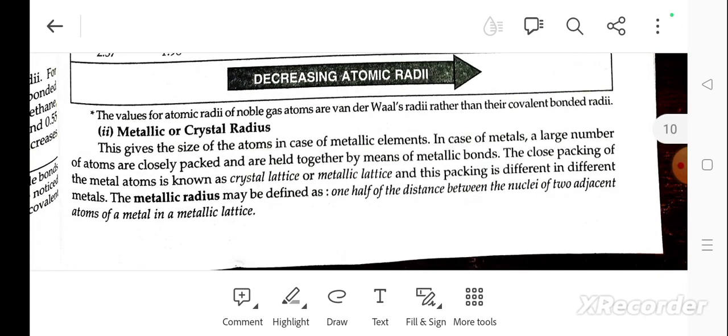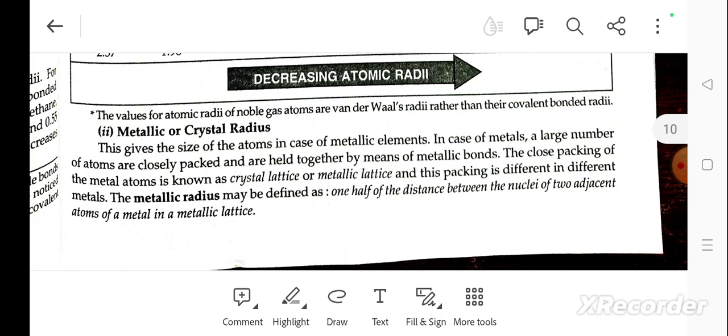Metallic or crystal radius. This gives the size of an atom in the case of metallic elements. In metals, a large number of atoms are closely packed and held together by metallic bonds. The closely packed metal atoms are known as a crystal lattice or metallic lattice.